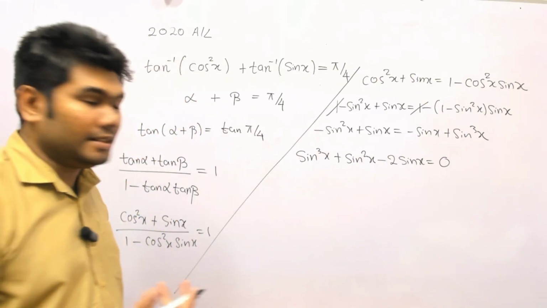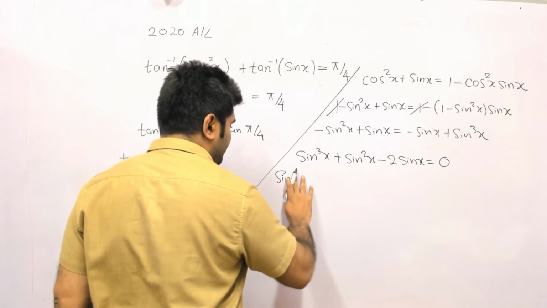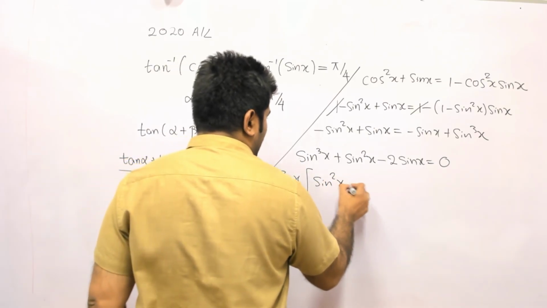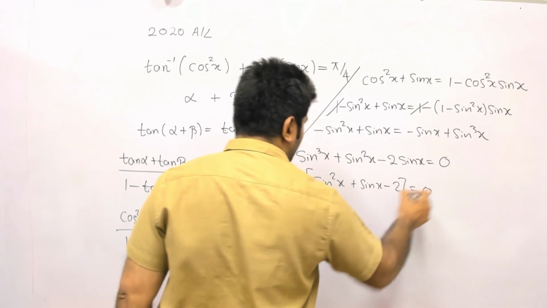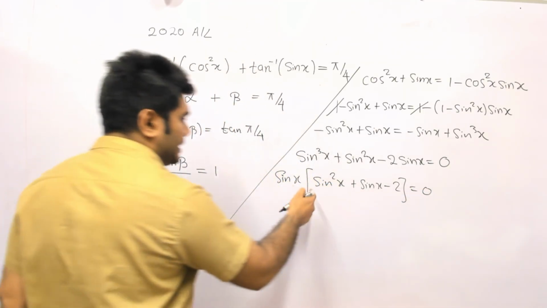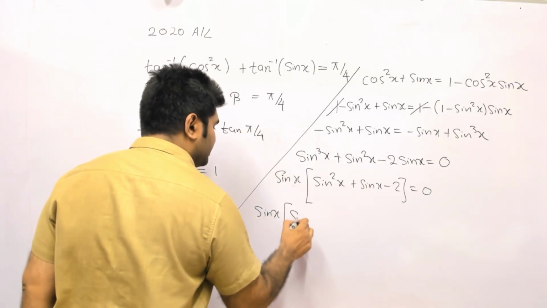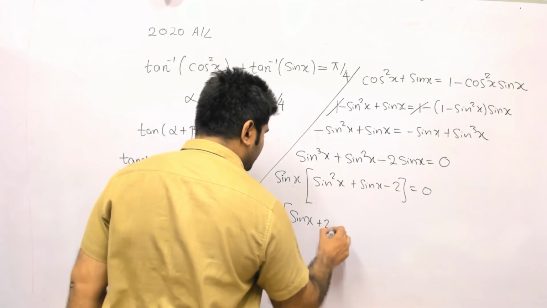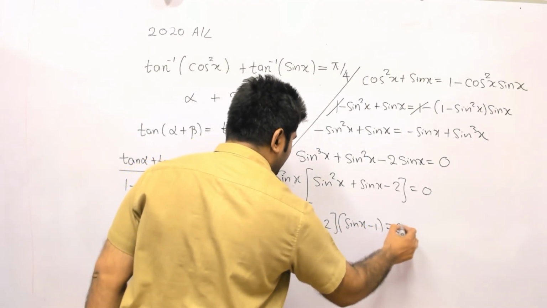Now what is going on is we can take sine x out as a common factor. So we have here sine x times sine squared x plus sine x minus 2. Now we can take factors of this thing. So I have sine x plus 2, and then sine x minus 1.